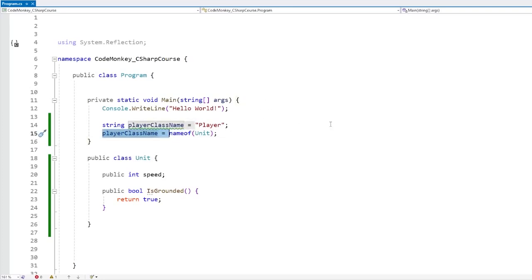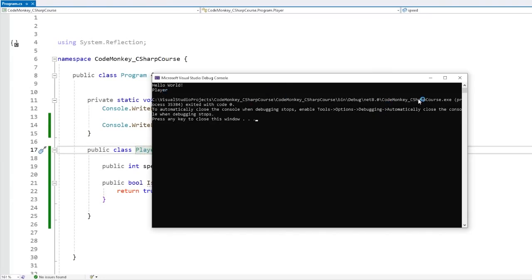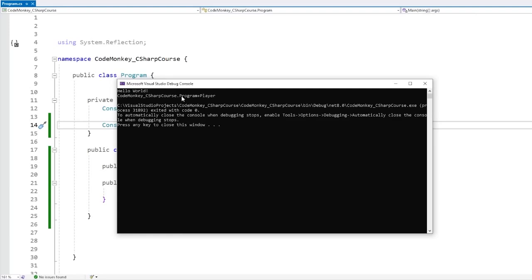So for example, let's actually do a log, just to see what this says. So let's do a Console.WriteLine. Let's print out this one to see what this says. And let's also rename this back into Player. Okay, let's test. And it says literally Player. This gets just the string name for the class. Whereas, for example, if you do typeof in order to get the Player type, and then you convert that one automatically into a string, let's see what this says. If you get the type, then you get the whole thing in order to get to the type. Whereas with nameof, you get just the name of that class, that type, that something.